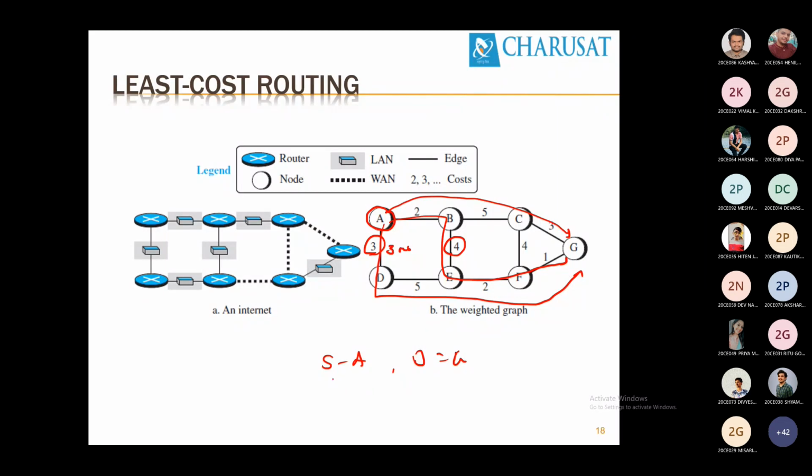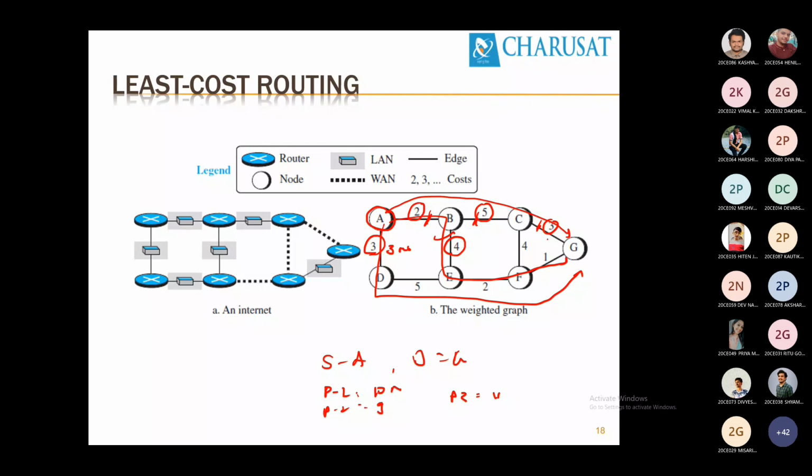So what is the cost of path 1? What is the total cost? 2 Mbps, 5 Mbps and 3 Mbps, so 10 Mbps. For path 2, 2 plus 4 is 6, plus 2 is 9 Mbps, so path 2 equals 9. Path 3 equals 3 plus 5 is 8, plus 2 plus 1, it's 11. So which one is the least cost path? The second one.